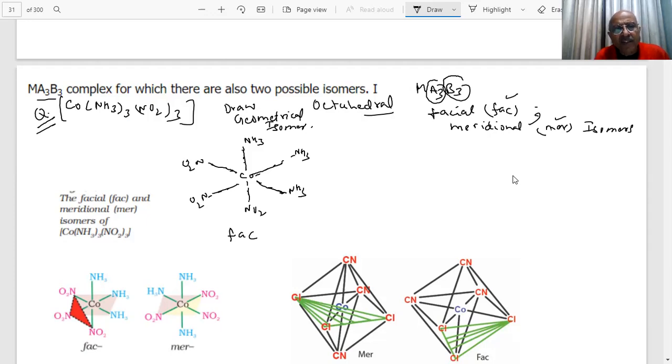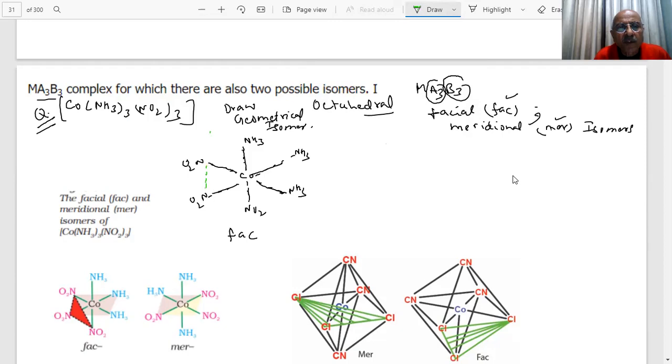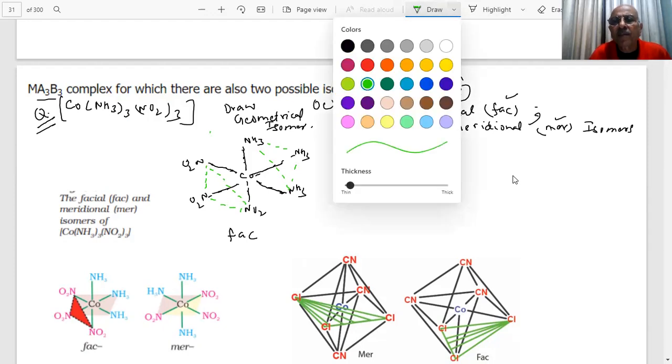Facial means if I join these, interesting thing, you will see a picture, student. If you join this, what are you seeing? The 3 same groups. Here also you see the 3 same groups. That is called the FAC isomer.